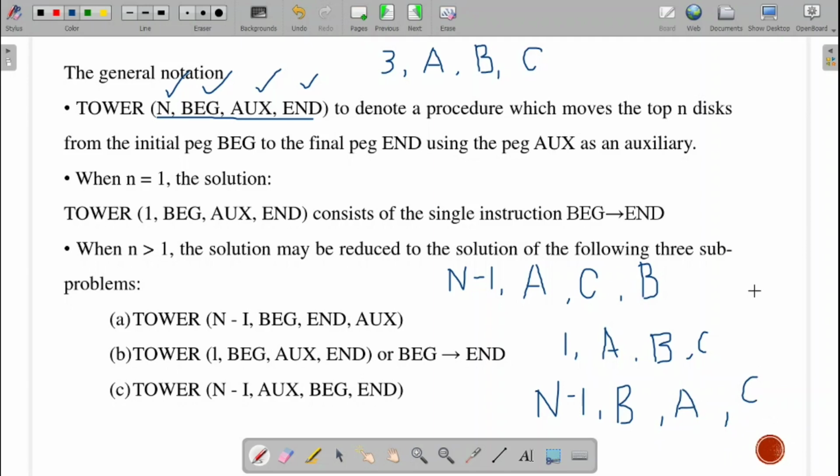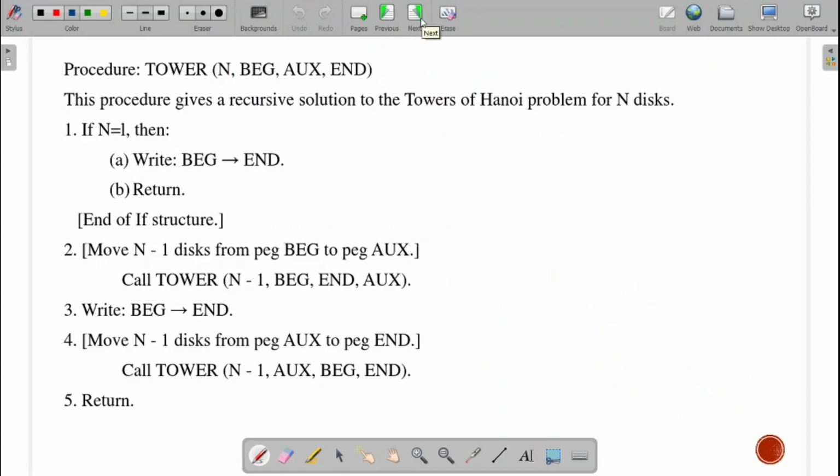Fine. So, these are the three sub-problems. That is, a large problem will be divided into these three sub-problems. Fine. So, now let us look at the function. If n equal to 1, this is my base point. Each recursive function should have one base value on which it won't call the function. That is, if n equal to 1, then we make the direct movement from beginning to end.